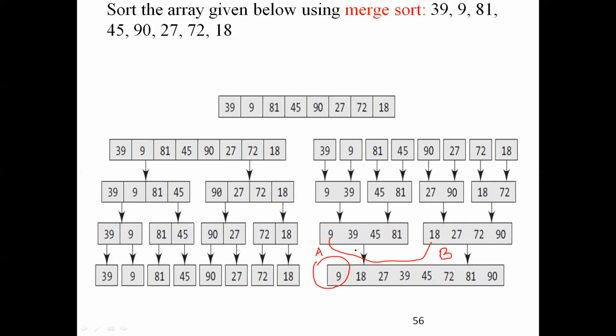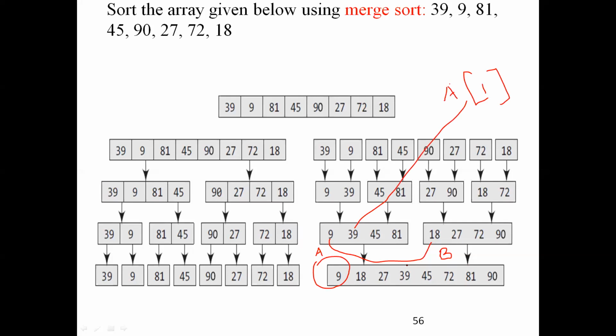Then what do I have to do next? This 9 is over. Then I can increment the index. Previously, the current index was 0 of array A, right? So I will increment the index of A. Previously it was 0, now it will become A of 1. I'm writing here for clarity. Now A of 1 is nothing but 39.